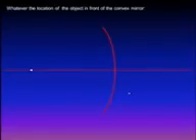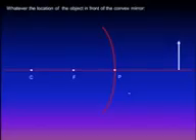We will have a convex mirror. This is the center of mirror curvature, which is behind the reflecting surface of the mirror. And we have the focus and the pole of the mirror. The object will be in front of the reflecting surface of the mirror, which is the outer surface in case of convex mirror.